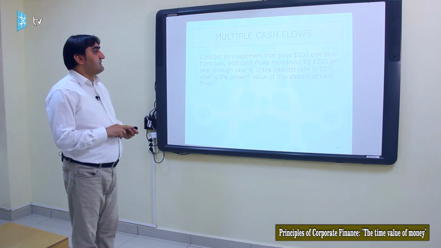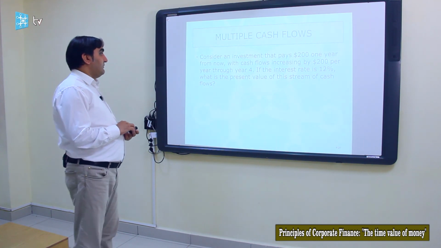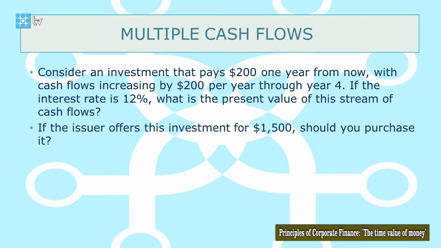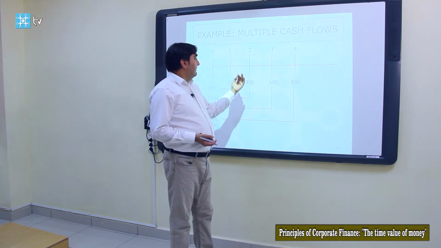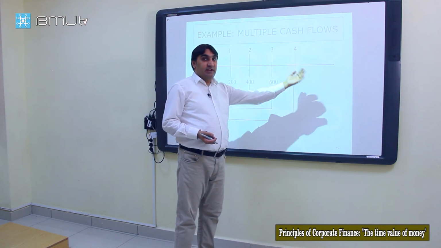Consider an investment that pays $200 1 year from now with cash flows increasing by $200 per year through 4 years. If the interest rate is 12%, what's the present value of this stream of cash flows? So our investment in year 1 is 200, 400 in year 2, 600 and 800.